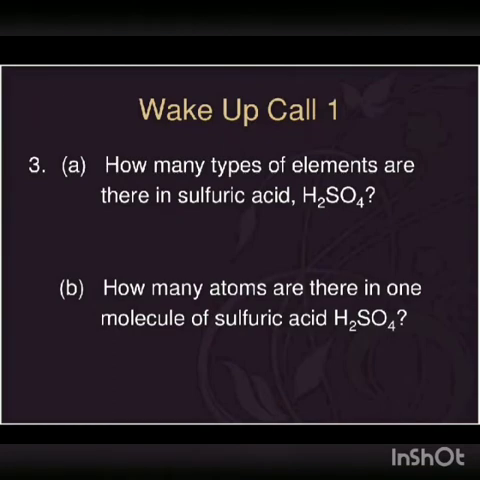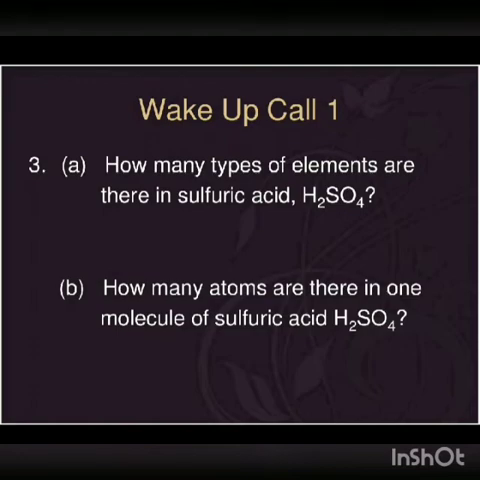Third one, how many types of elements are there in sulfuric acid? There are 2 hydrogen atoms, 1 sulfur atom and 4 oxygen atoms. So there are 3 types of elements in sulfuric acid.